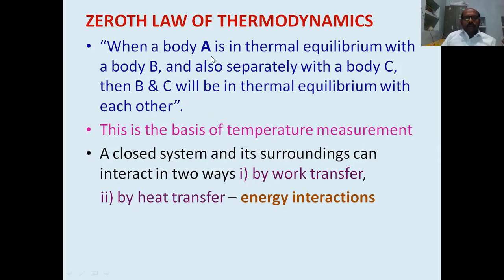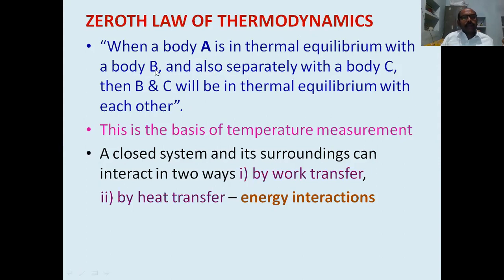So it is very clear. We are defining the thermal equilibrium for the two bodies independently. A is in thermal equilibrium with B one time, and A is in thermal equilibrium with C in another case.